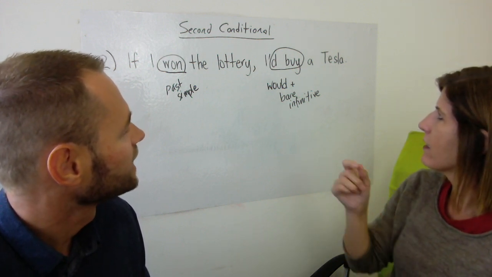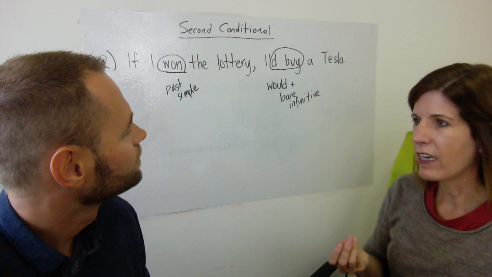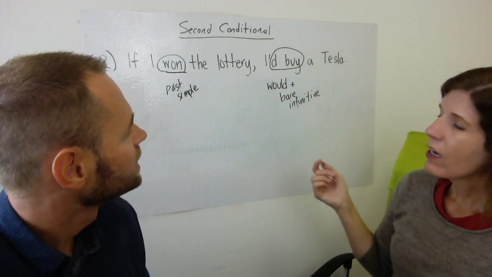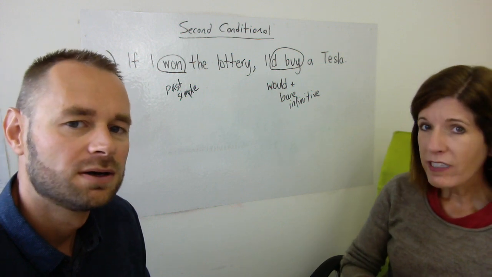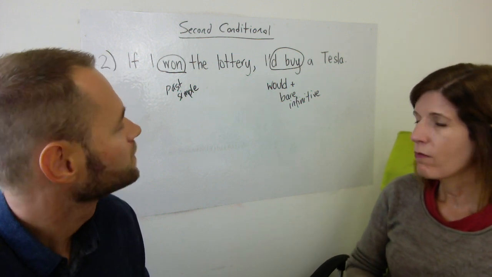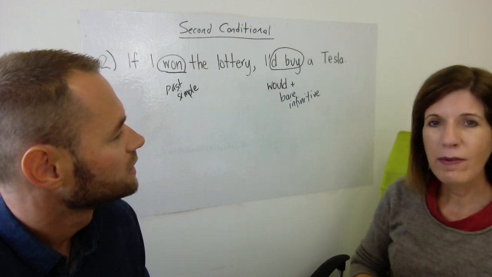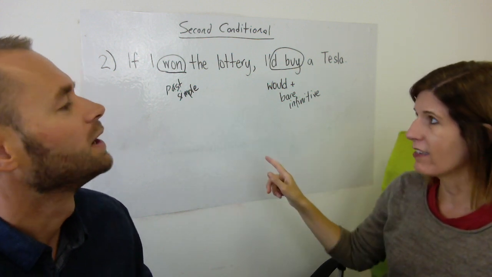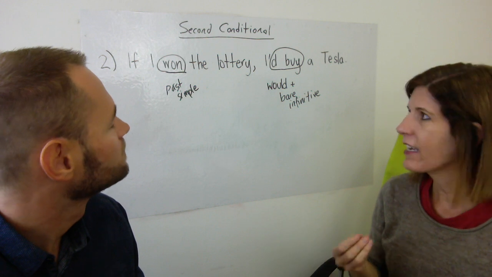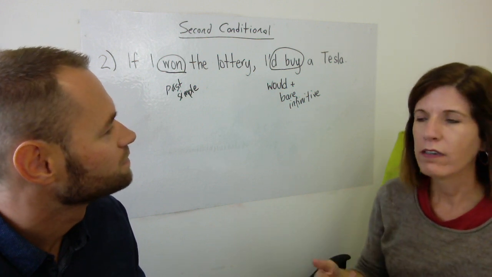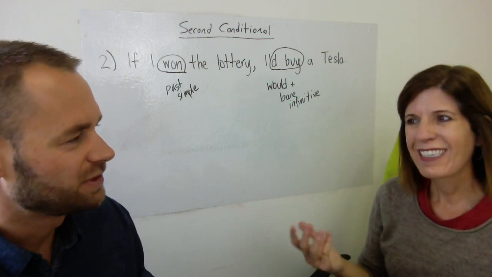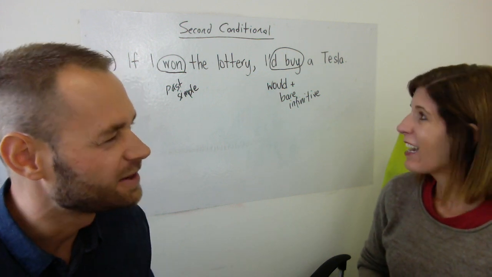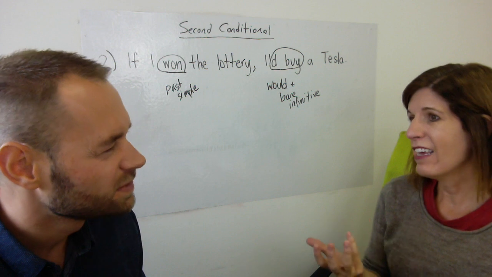Especially when we're speaking, we always use contractions that we've spoken about before. One thing, I teach a lot of German speakers, but it's common all over the place, is that a lot of people want to put the would over here, or even have it in both clauses. I hear a lot of things like, "If I would win the lottery, I would do whatever." The problem with that is it's kind of mixing with the third conditional a little bit. We don't have would in the if clause.